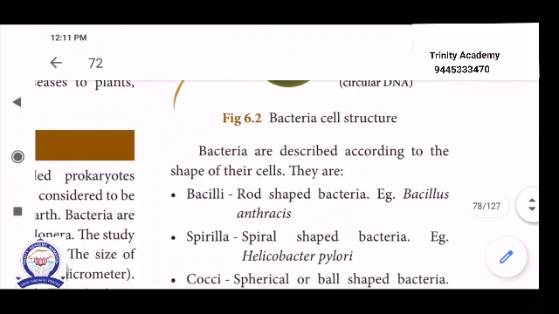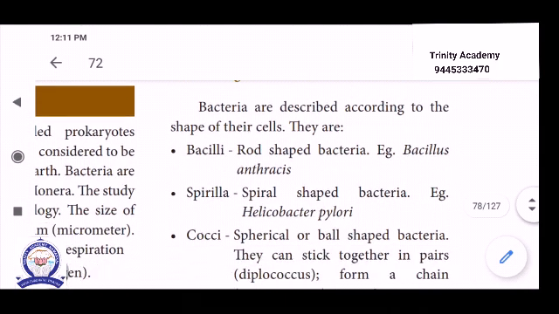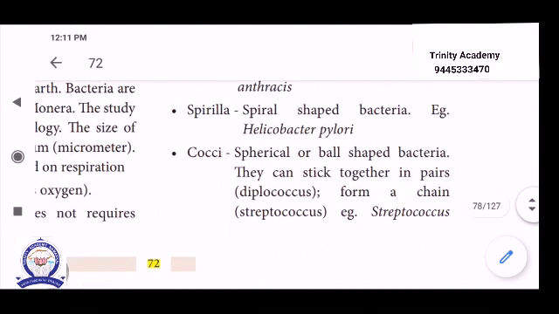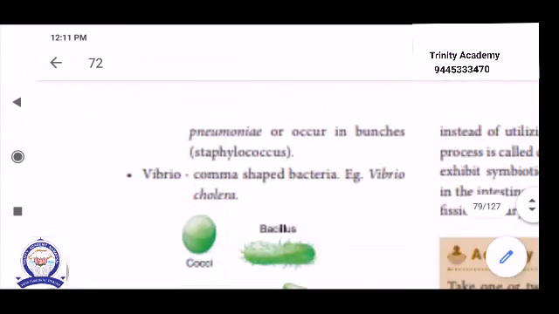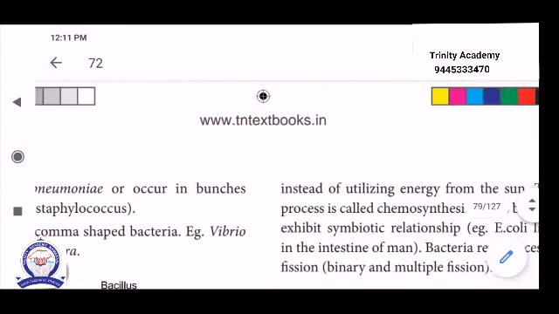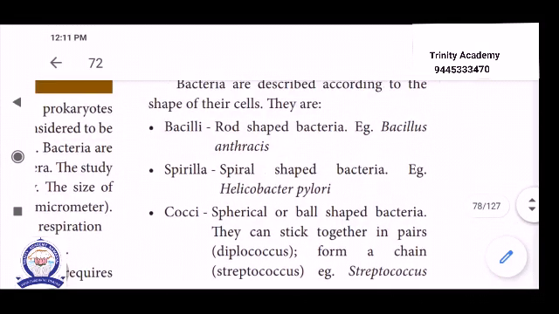See below. Bacteria are described according to the shape of their cells. First one bacilli, second one spirilla, third one cocci, and fourth one vibrio. First, bacilli is a rod-shaped bacteria. Example Bacillus anthracis. It resembles a small iron rod. The second one, spirilla, is a spiral-shaped bacteria. Example Helicobacter pylori.